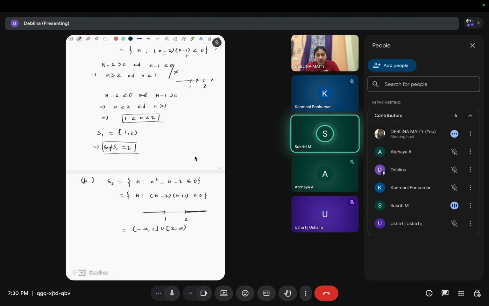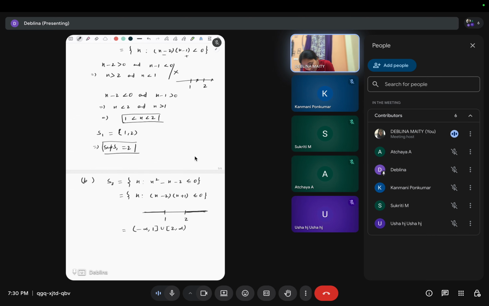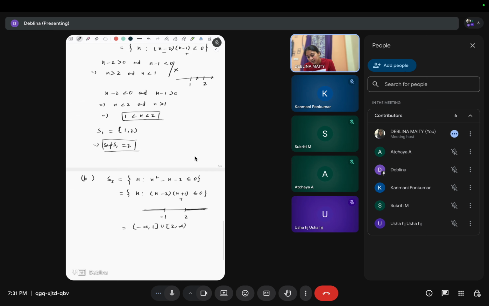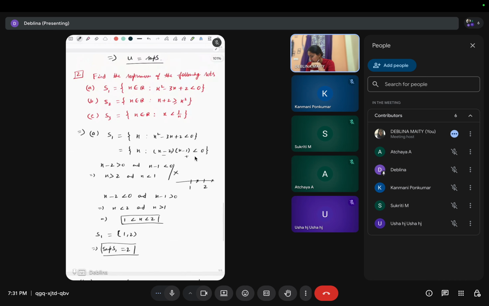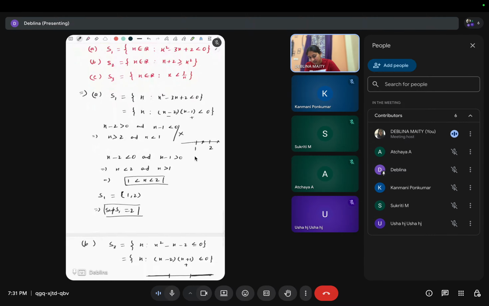Shouldn't the set be from -1 to 2? Why? Because it lies between minus, oh sorry, this is minus 1 to 2, then this will be positive. Yes, I think it will be.